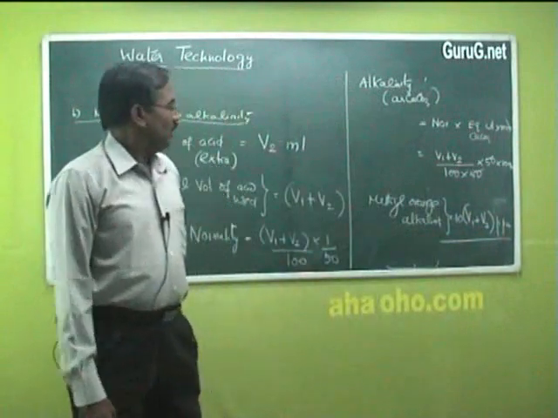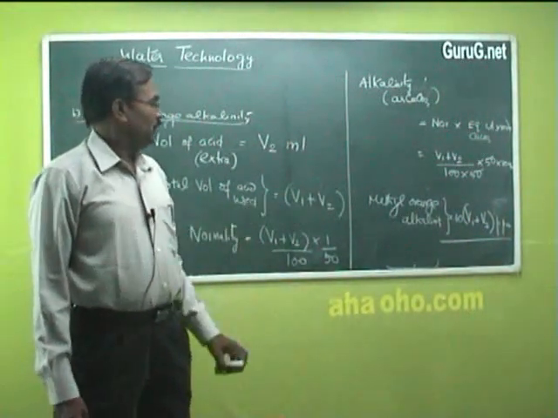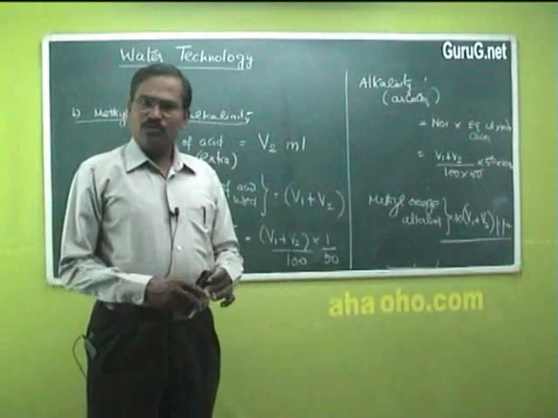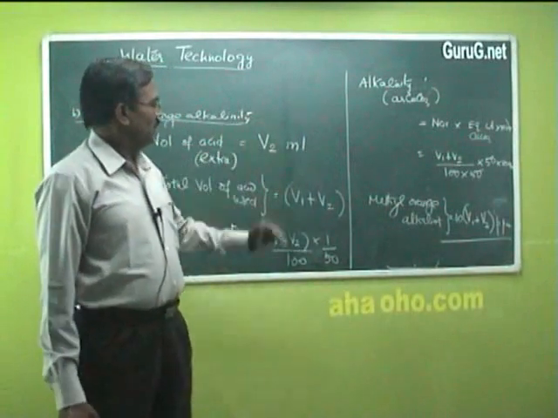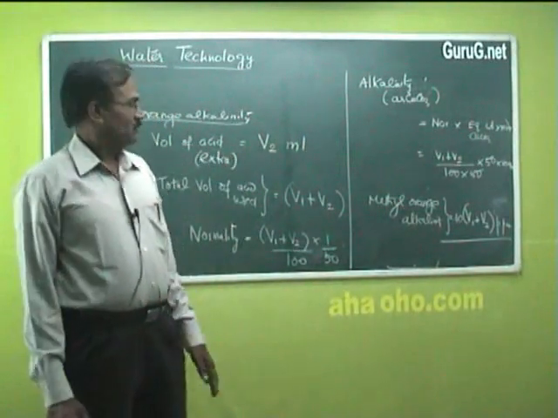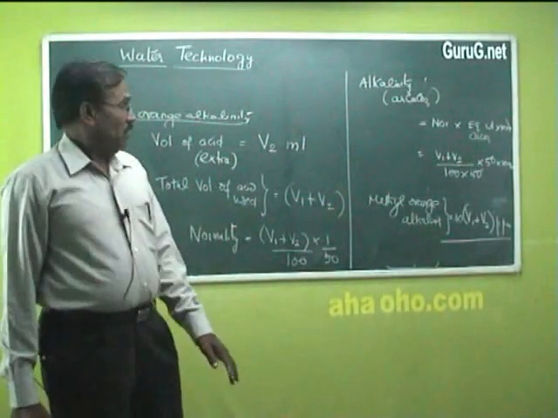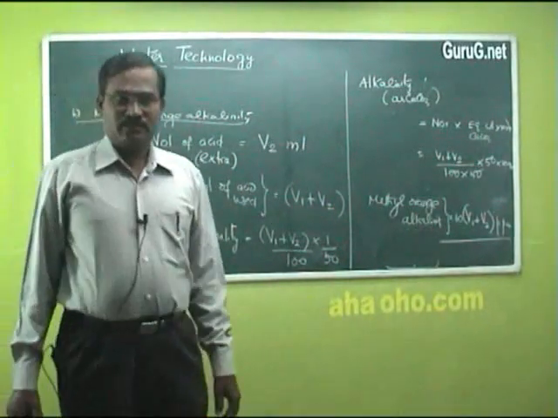So 10 into V1 plus V2 ppm is giving you methyl orange alkalinity as calcium carbonate. That's all about the determination of alkalinity.